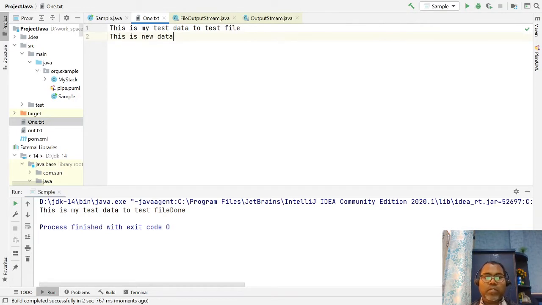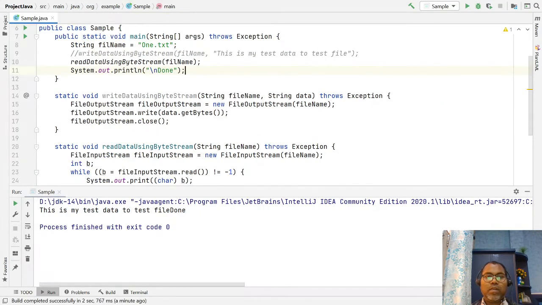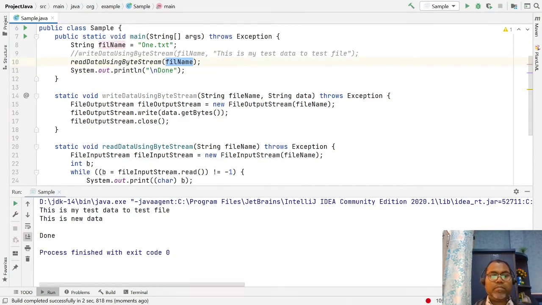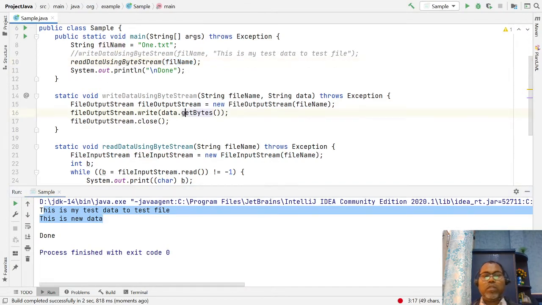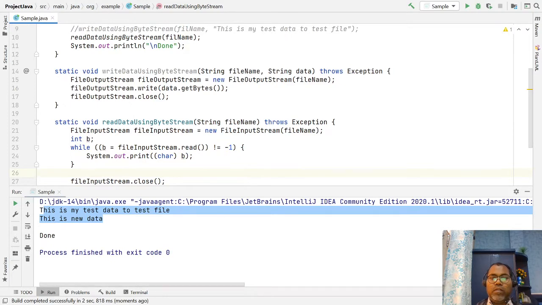Just save and close this, and run it again. You are just providing the file name, and with this file name you are able to read the data. So in this way these are the APIs available: the write method to write bytes of data, and the read function reads byte by byte until you get the complete file.